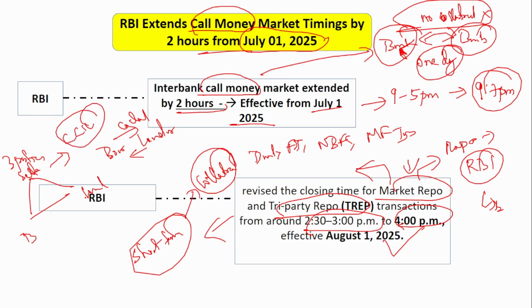So this is a middle person to ensure that the settlement takes place. What if the borrower pays the money but the lender does not provide the collateral back, right? So there is a settlement risk involved. That settlement risk will be taken care of by the clearing corporation. The clearing corporation will ensure that everything is settled properly. No one defaults. That is what is called a tri-party repo. This is the difference between market repo and tri-party repo, and this timing has also been increased, and the interbank call money market has also been increased.